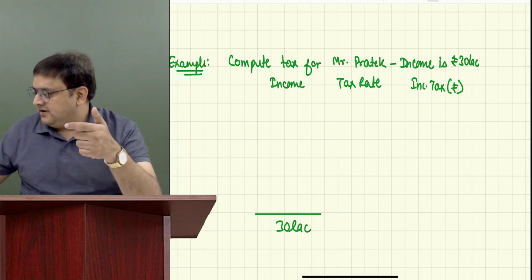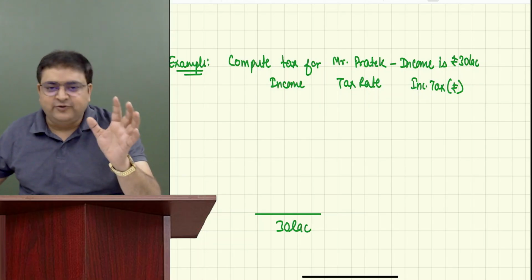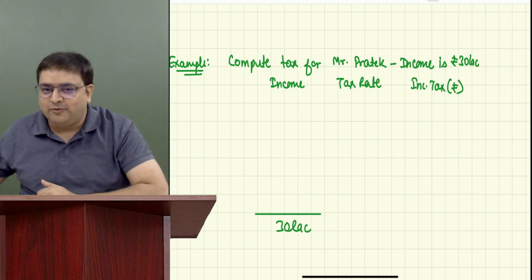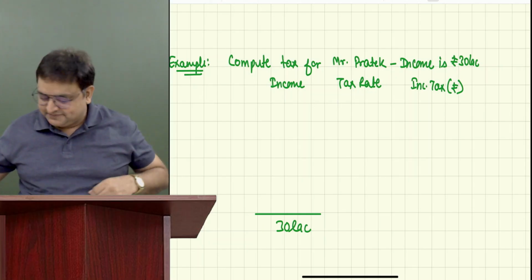Lakshita is asking me something about new tax regime, old tax regime. Lakshita, today I don't know what is new tax regime and old tax regime. That is the topic for tomorrow. So let us keep it for tomorrow, right? Okay, sir.